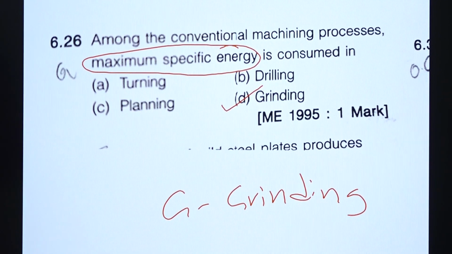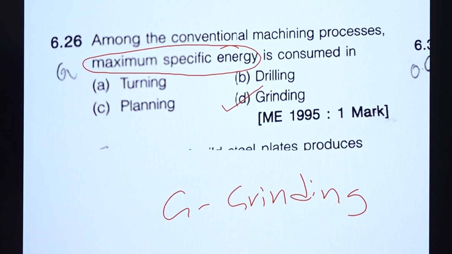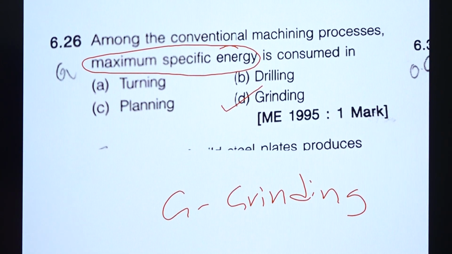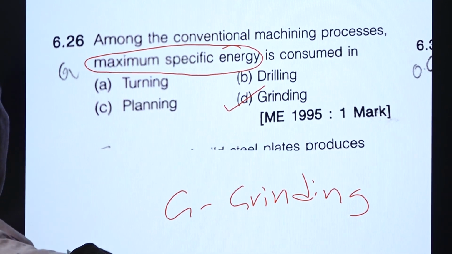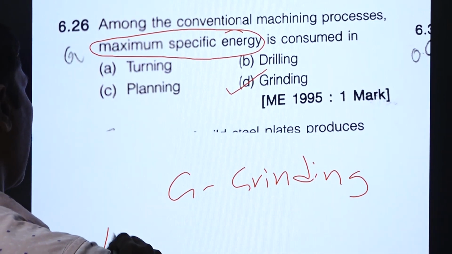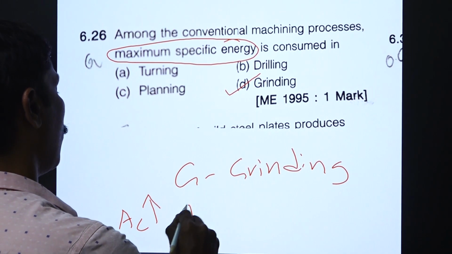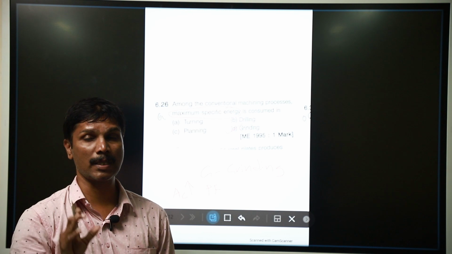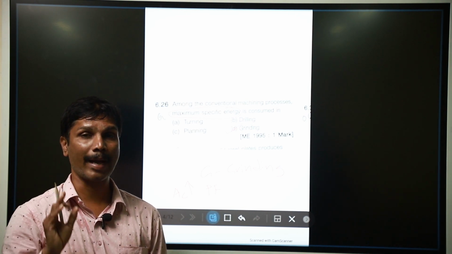Compared to turning, drilling and planing, it is higher. Why is the maximum specific energy needed in grinding? Because of the plowing force and more contact area. Contact area will be more and the plowing force is there, so the specific energy will be maximum.